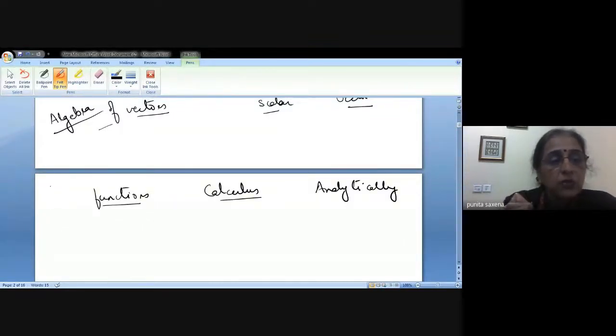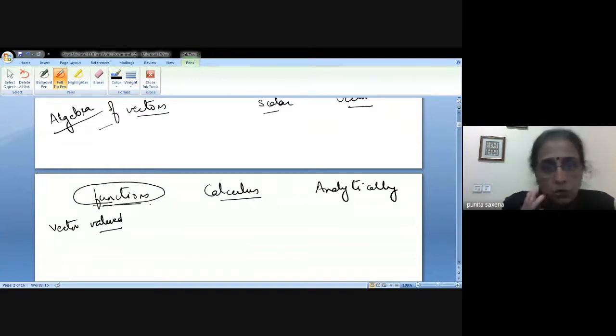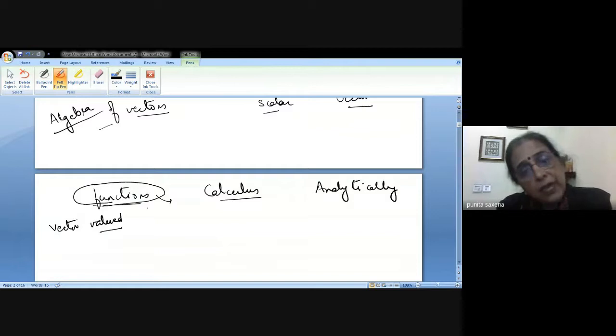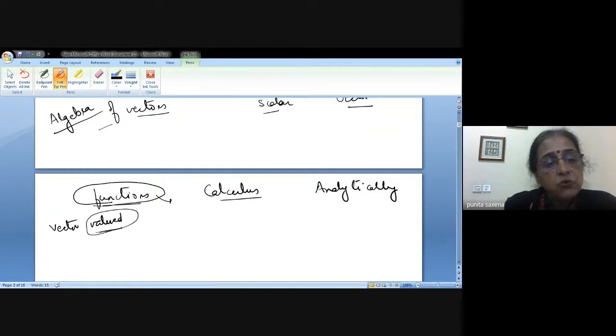Okay, so now see, if I call them vector valued functions, that means we're talking about functions in the background, and functions we know is what? We have studied so much on functions now, right? But then what kind of functions are we interested in studying? We are interested in studying those functions whose values are vectors. That's why we are calling them vector valued functions. So basically, what are we doing now?